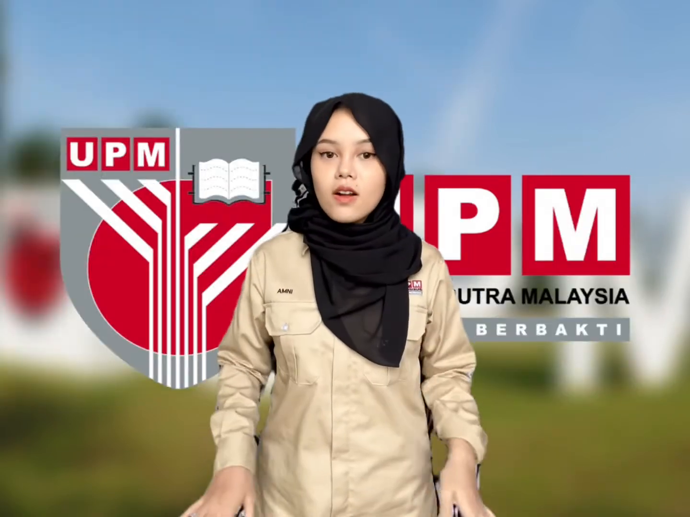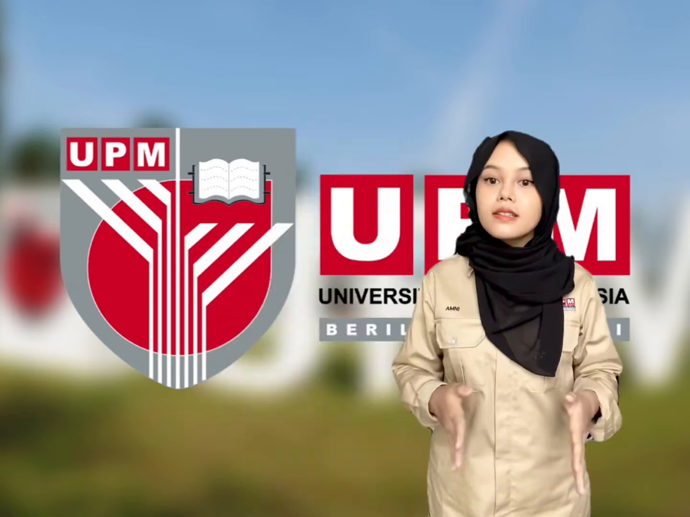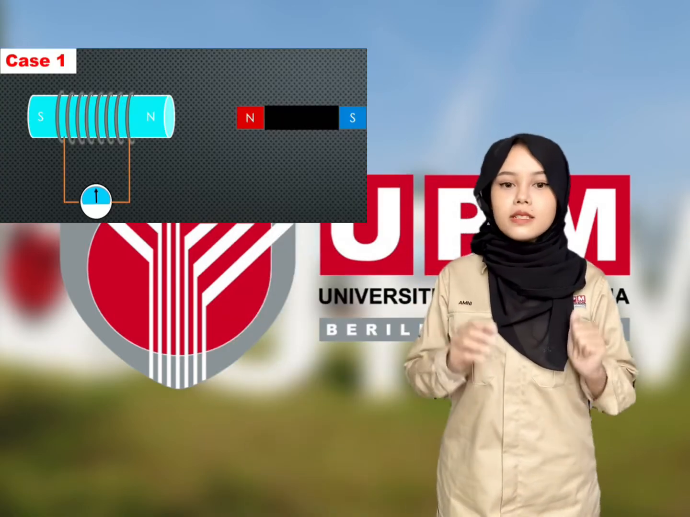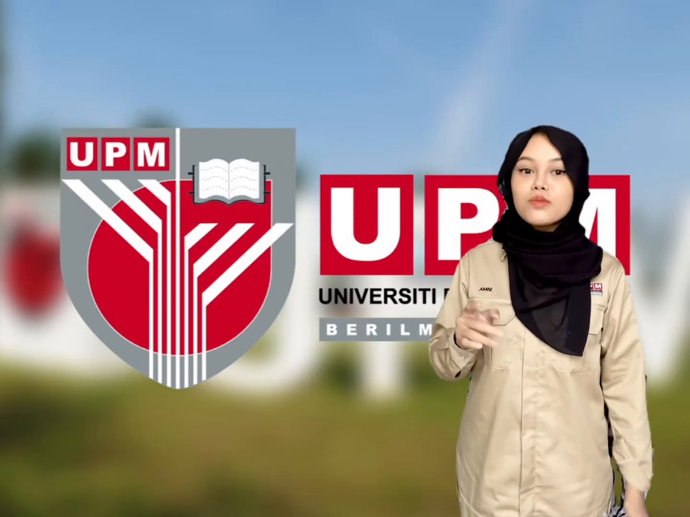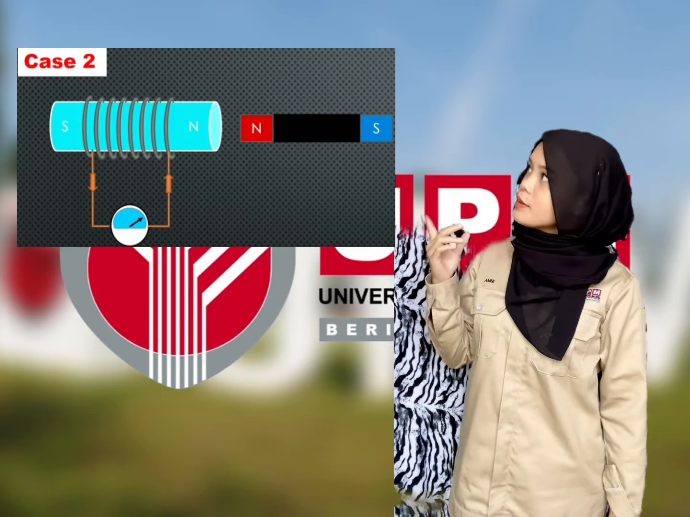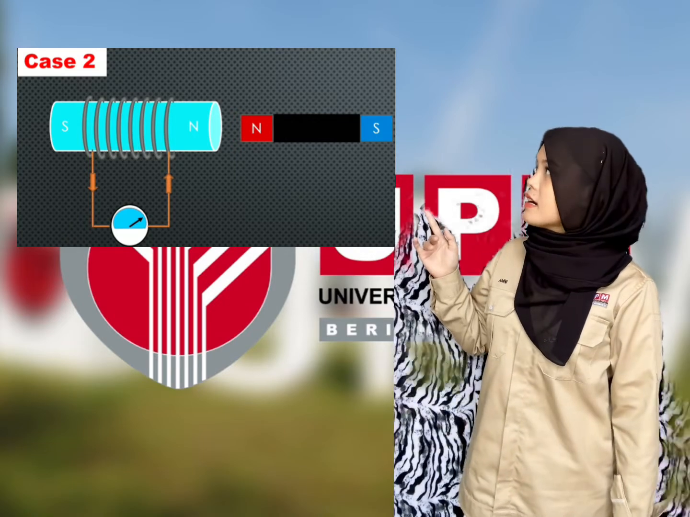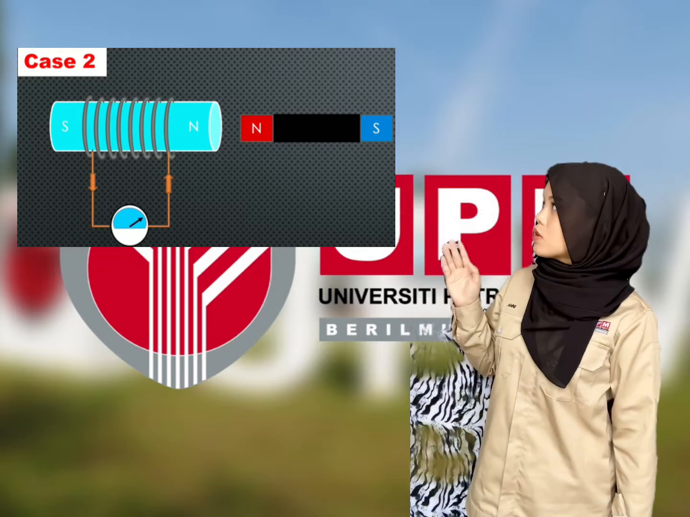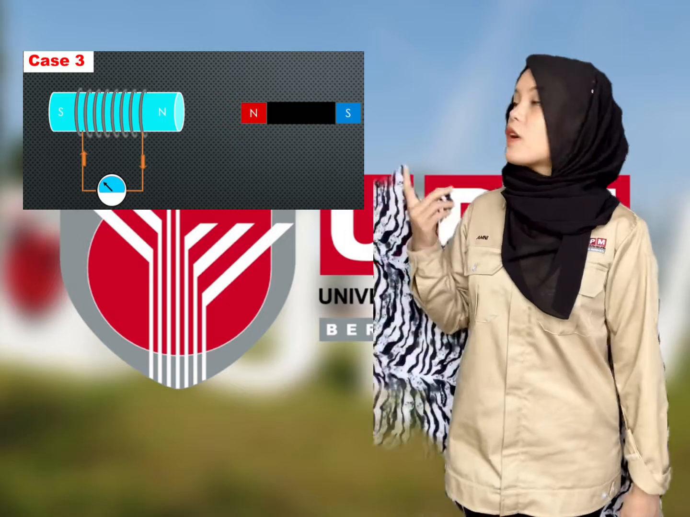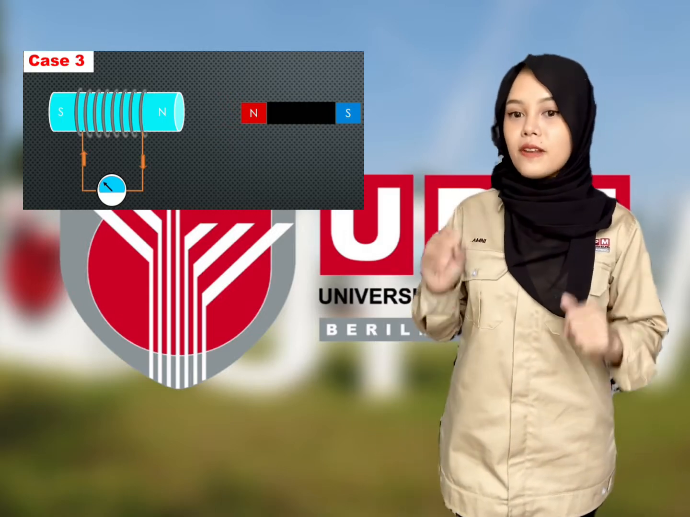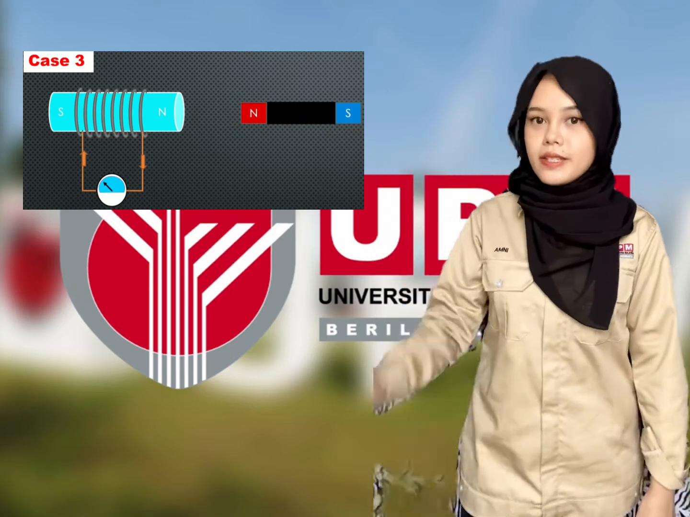For Faraday's first law, there are three cases. The first case is when the magnet is stationary, the galvanometer shows zero reading. The second case is when the magnet moves towards the coil, the galvanometer will deflect towards the right side. Here we can see the current flows in a positive direction. For the third case, when the magnet moves away from the coil, the galvanometer will deflect towards the left and the current flows in the opposite direction.